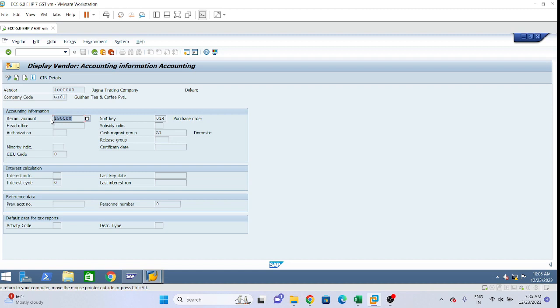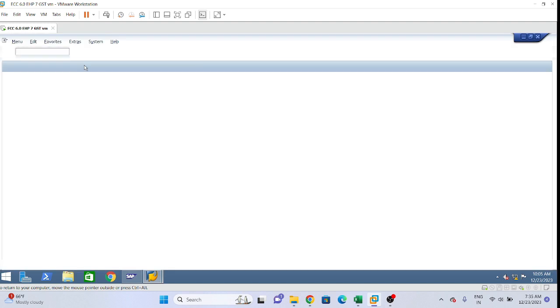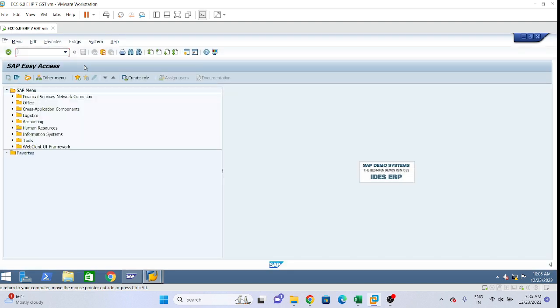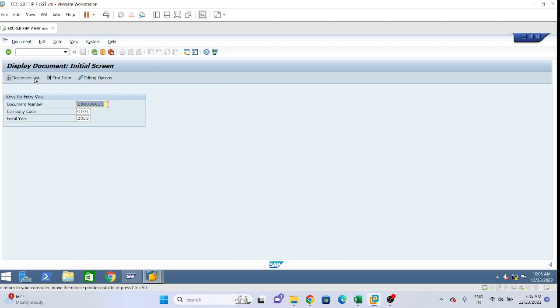In general ledger we can see. Let me show you a posting. FB03 is the display of document. I will filter. Suppose I want to see only invoices.